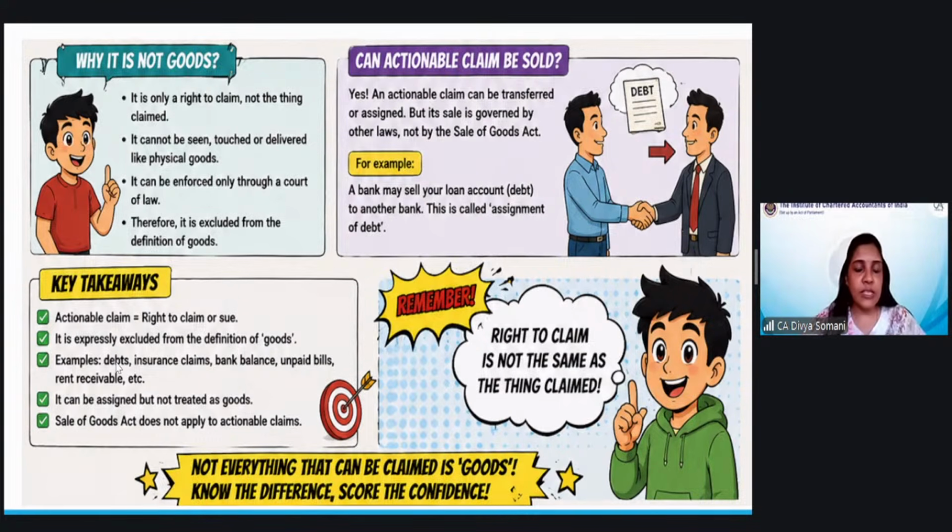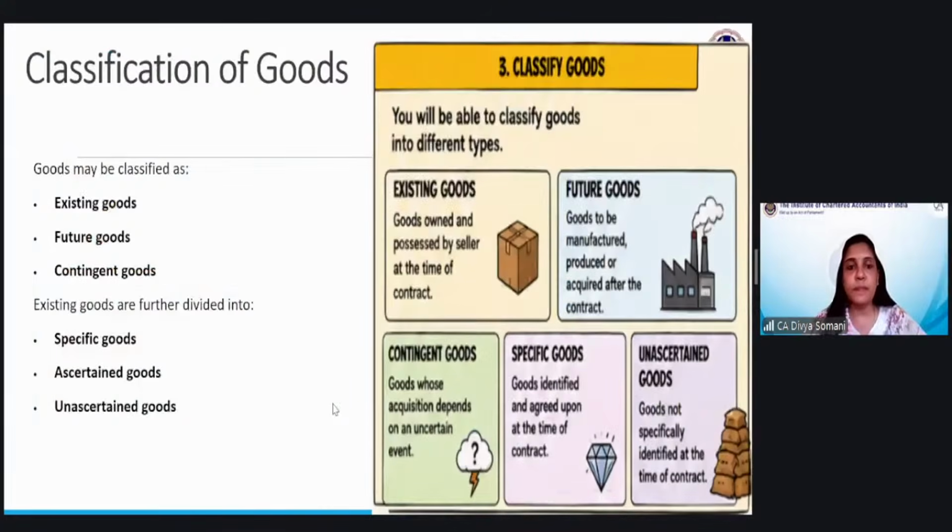So next, this is the simple crux of it, that right to claim is not the same as goods. Obviously, it has been excluded from that particular thing. Okay. So let's move further. Now let us go for this topic, that is classification of goods. How will you classify the goods? Last time also we discussed it in a very lucid manner. But today we will discuss it with a lot of examples, and therefore we need to understand each and everything very, very carefully.